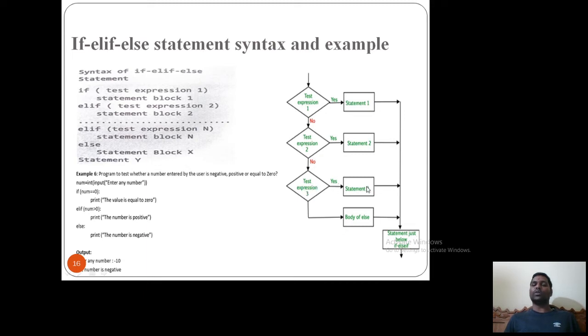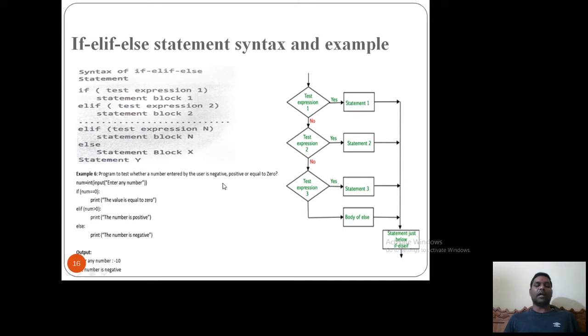If it is true, then it will go to block number 3. If this is also false, then it will directly go to the body of the else. If any one of these is true, then it will directly exit to the statement just below the else. If all three conditions fail, then it will go to the else block.